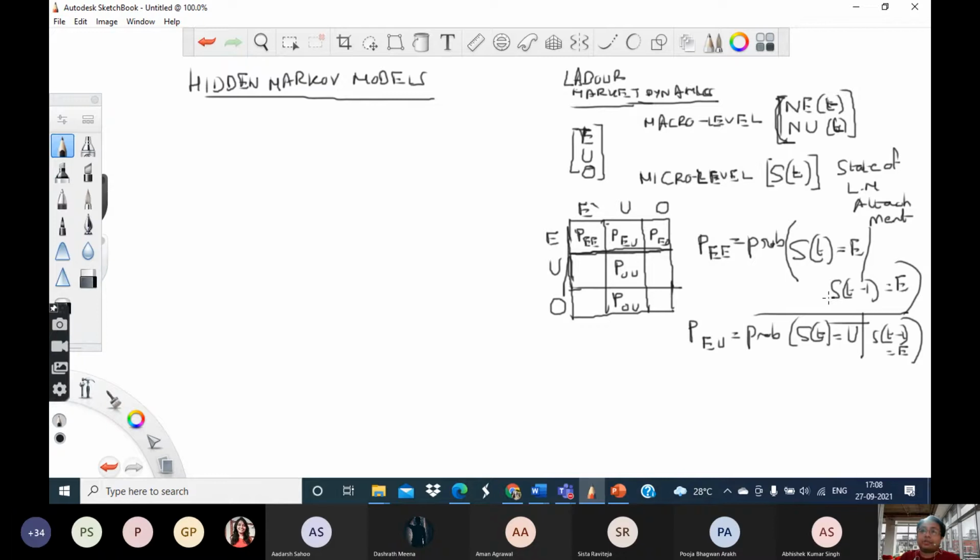Why? We decided that defining this kind of dynamics on the state variable itself makes a simplifying assumption which misses out various details. Does anyone remember why we decided this is too simple or simplistic? Sir, because it doesn't consider all the sectors of employment.